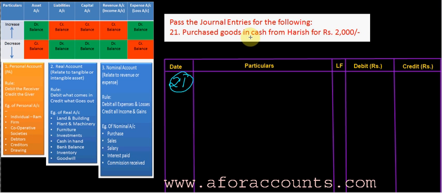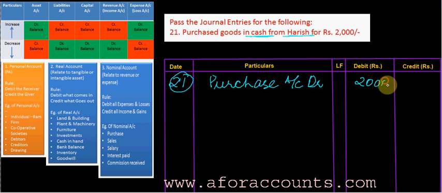See, in the question you have also got the name, cash and Harish name. So purchase, let's first debit the purchase account, $2000. Purchase account, a type of nominal account, debit all expenses. By purchasing we create an expense. So purchase account debit by 2000.